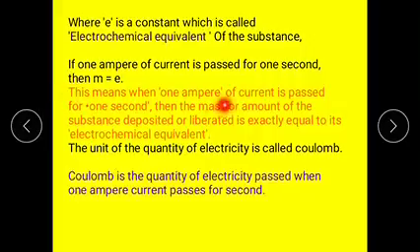Once again, I am repeating: the electrochemical equivalent is the mass of the substance deposited or liberated at an electrode when 1 ampere of current is passed for 1 second. Here the quantity of electricity is called the coulomb, which is defined as the quantity of electricity when 1 ampere current is passed for 1 second.